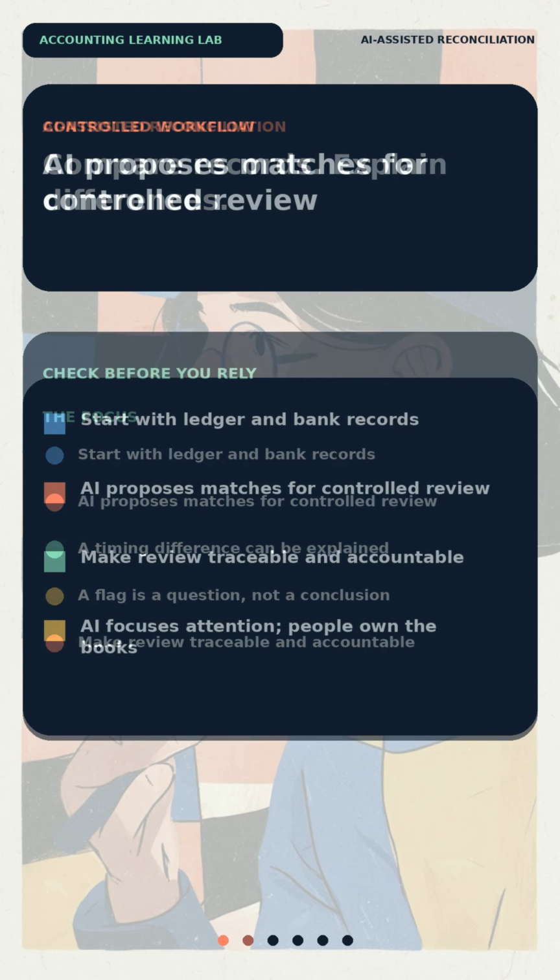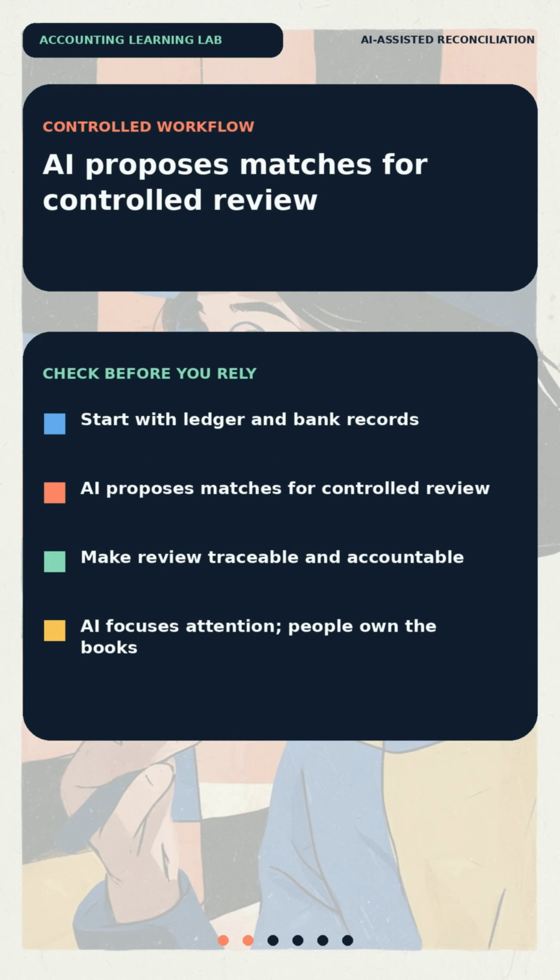Begin with controlled inputs. Import the ledger and bank activity from approved sources. Confirm the period and currency, and protect confidential information. The system may compare dates, amounts, descriptions, and reference numbers. It can propose exact or likely matches and place them in a controlled review queue.